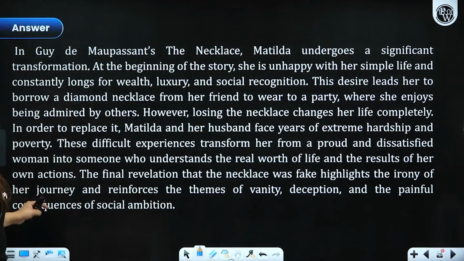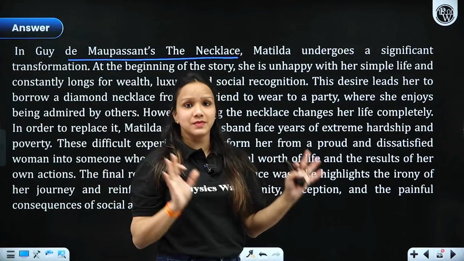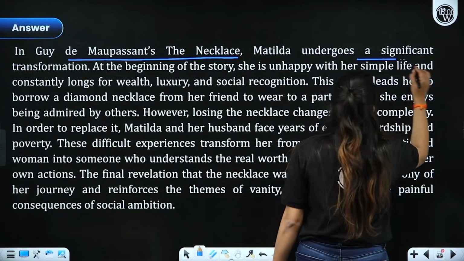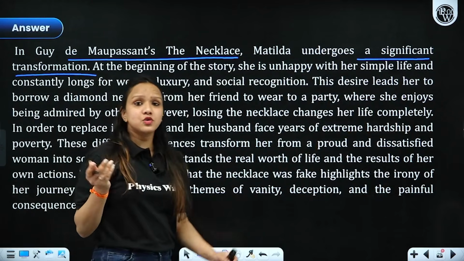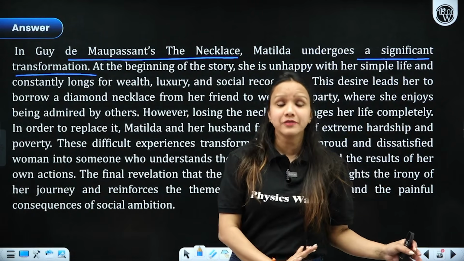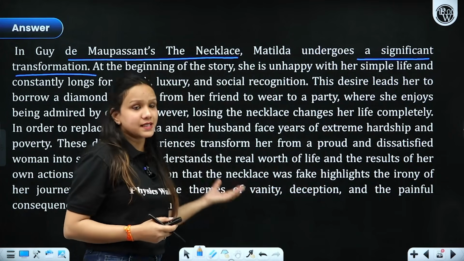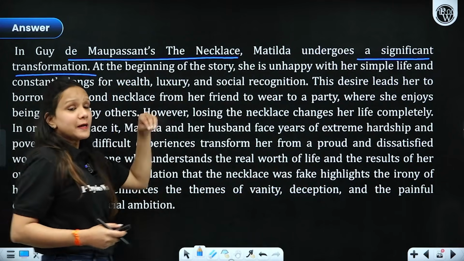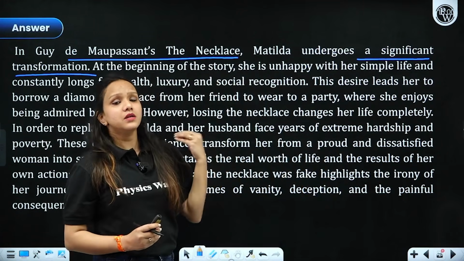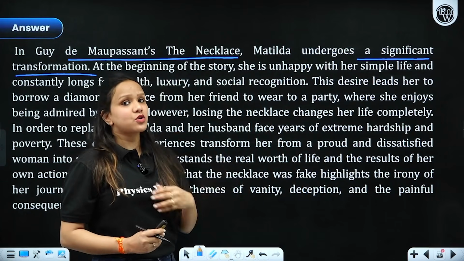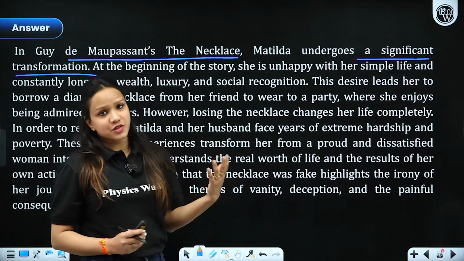Now, coming to the answer, in Guy de Maupassant's The Necklace, in light of the information that we got from this particular lesson, what do we come to know? Her character undergoes a significant transformation. Although earlier she was greedy, you have to mention the turning point in her life after she met Madame Forestier and how her outlook changed towards life totally, right? So first of all, you need to mention how in the beginning of the story she was unhappy with her life because they had to live a modest life, right? Her husband was not earning well enough to meet her luxurious lifestyle. So she used to be frustrated all the time.